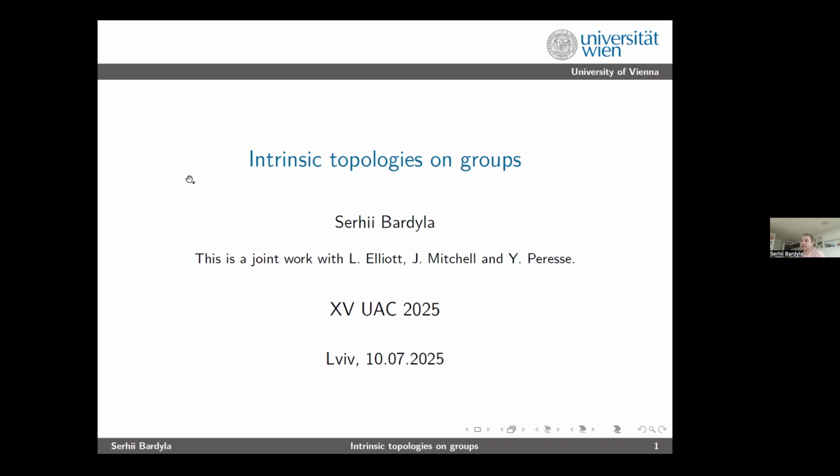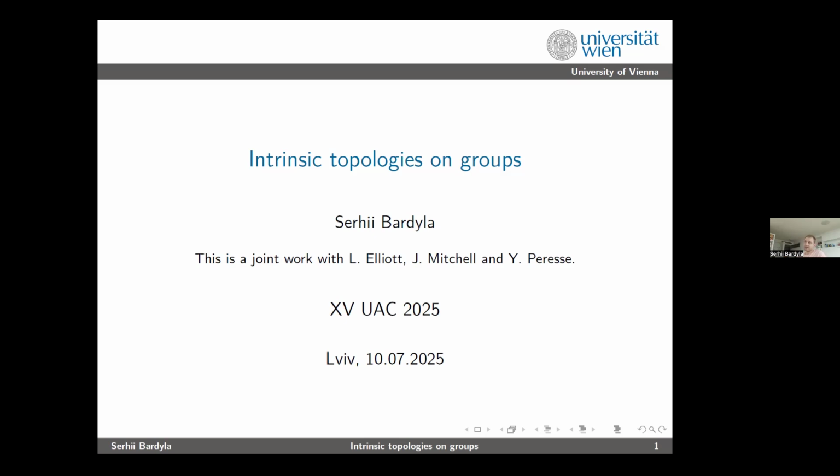Okay, great. So, I will speak today about intrinsic topologies and groups. I would like first to explain what this strange word intrinsic means. In this case, intrinsic means topologies which arise from the algebraic structure, which are really generated by algebra. So this is some additional structure which still is generated by the algebraic structure.